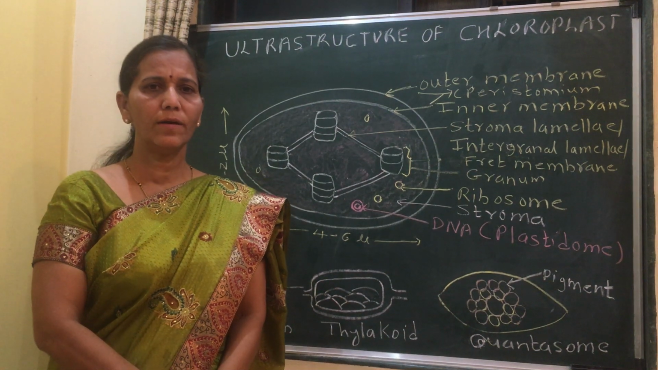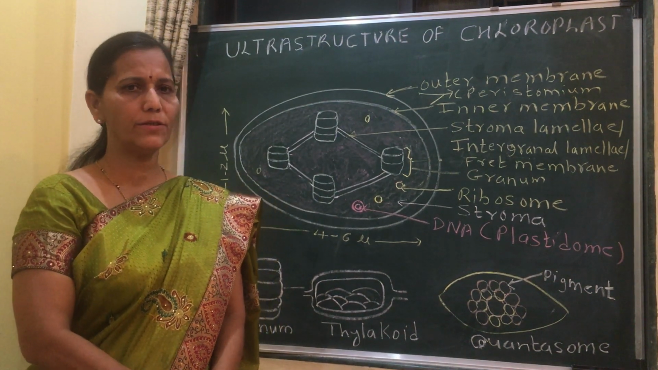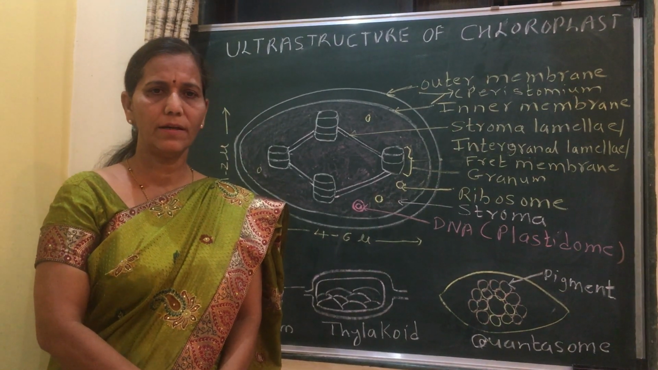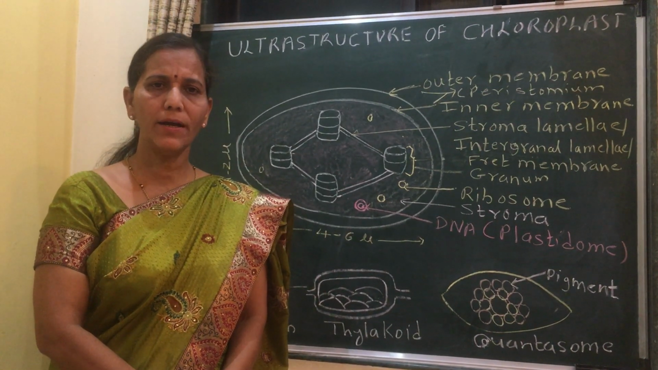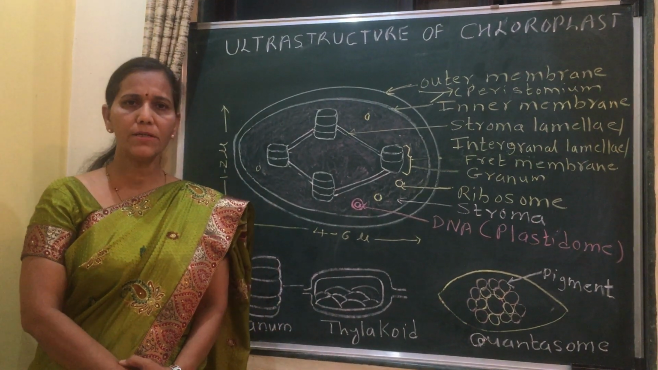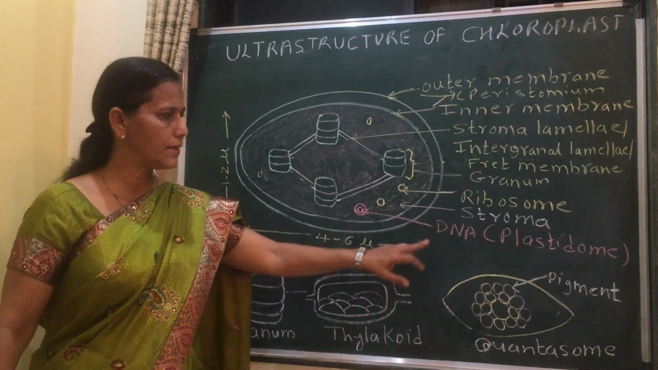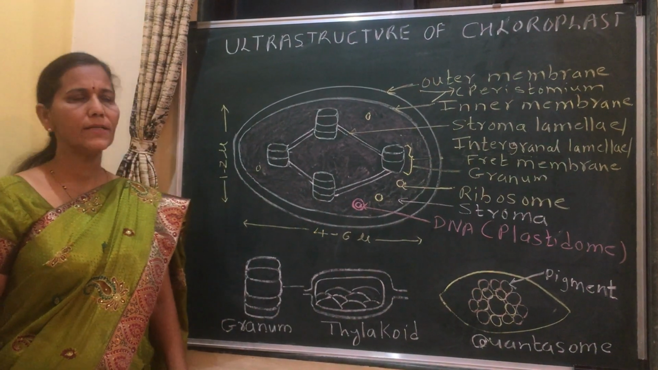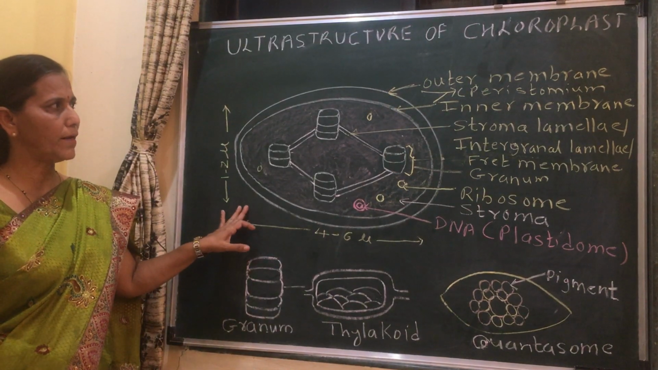Hello student, my today's topic is ultrastructure of the chloroplast. Chloroplast is a green plastid. It is present in the plant cell. It is again a semi-autonomous organelle as it contains DNA like mitochondria. Here we will see the structure of this chloroplast.